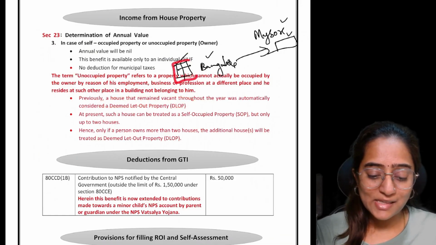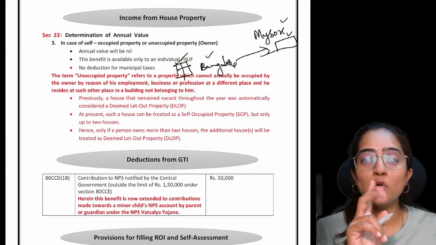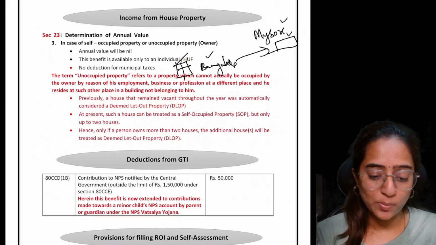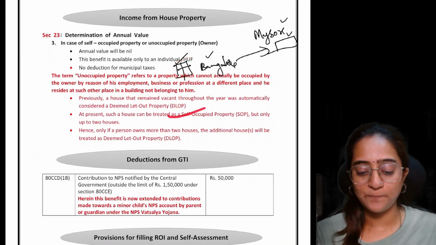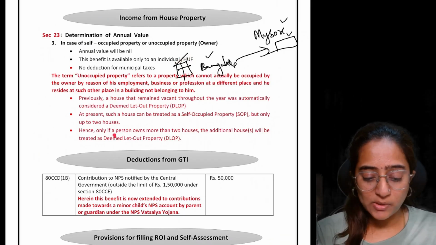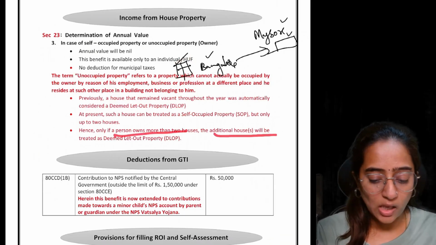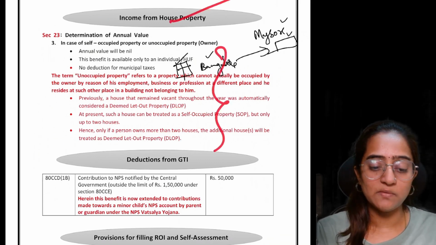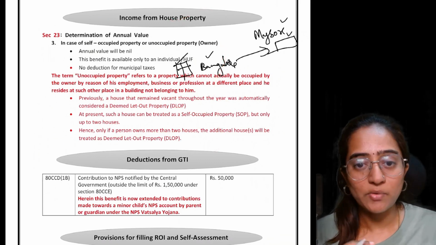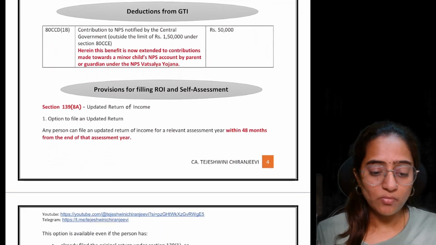Now you can call it as SOP, and you can have two properties. This property also, now you can legally call it as SOP property. Hence, only if a person owns more than two houses, the additional house will be treated as DLOP. This is the one amendment which has come up in income from house property situation.